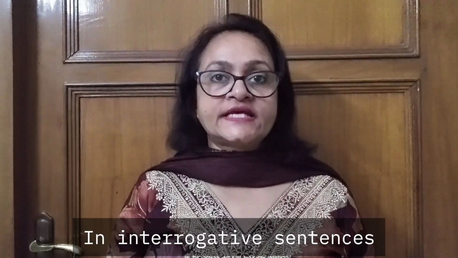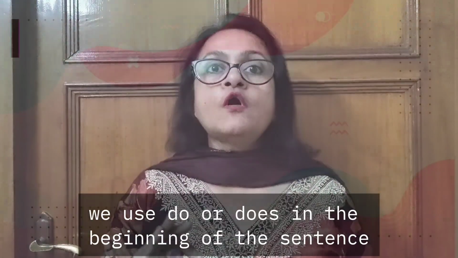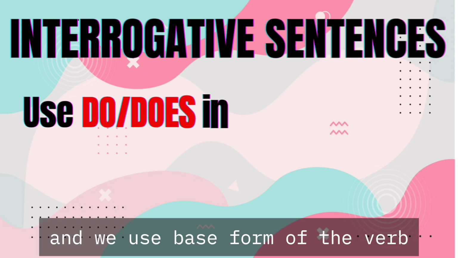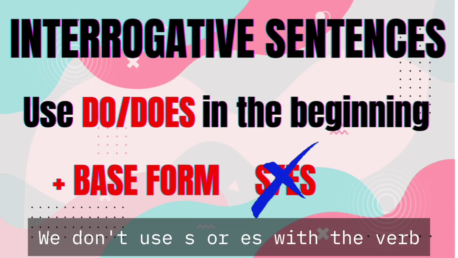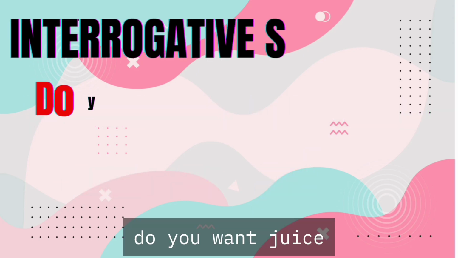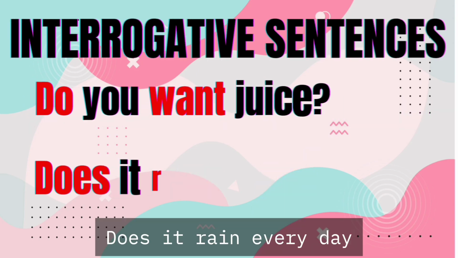In interrogative sentences, we use do or does in the beginning of the sentence, and we use base form of the verb. We don't use s or es with the verb. For example, do you want juice? Does it rain every day?